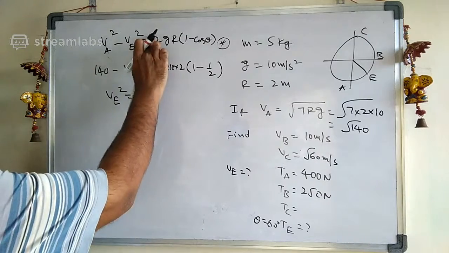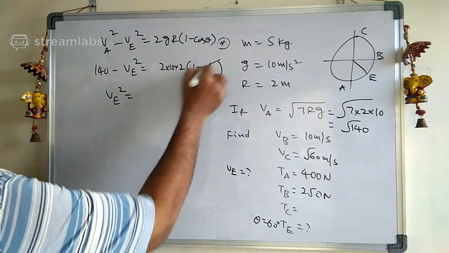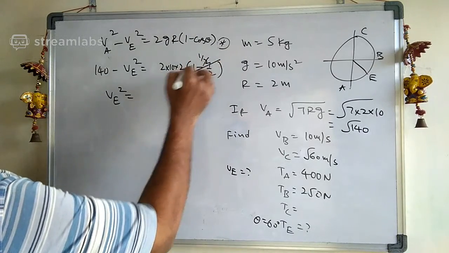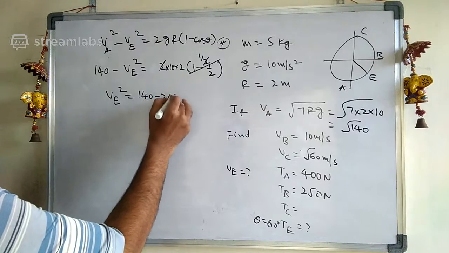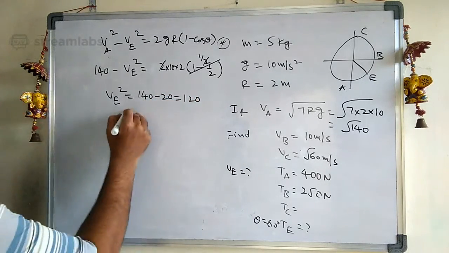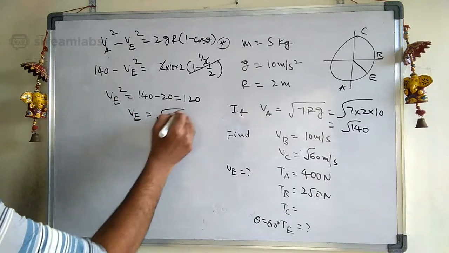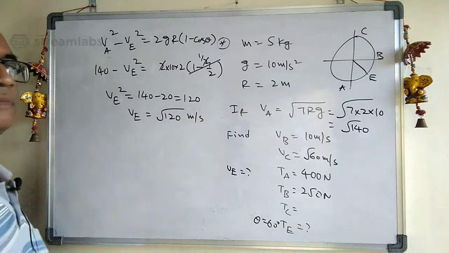Oh, already I did minus here, so no need again. 1 minus 1 by 2 is 1 by 2, therefore the 2 gets cancelled. 140 minus 20 means 120. The VE value is nothing but root over 120 meter per second.